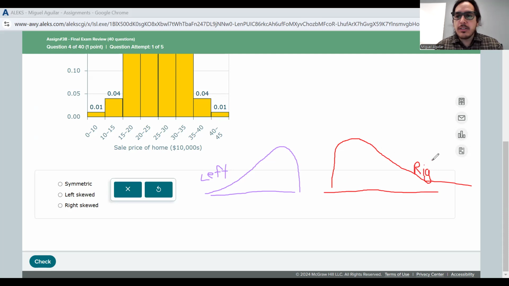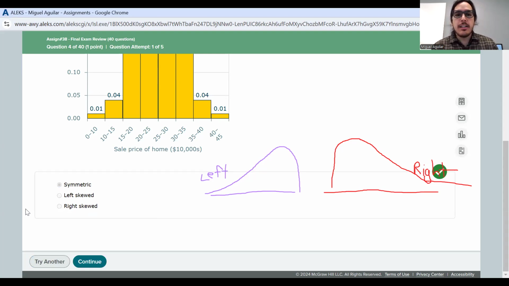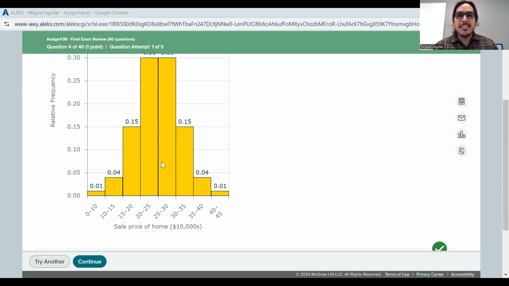The thing you really want to focus on for determining whether it's skewed or not is where is that long tail? If that long tail is on the left, then it's left skewed. If that long tail is on the right, then it's right skewed. But our graph here is perfectly symmetric. So we'll go ahead and check that and then clear these drawings.